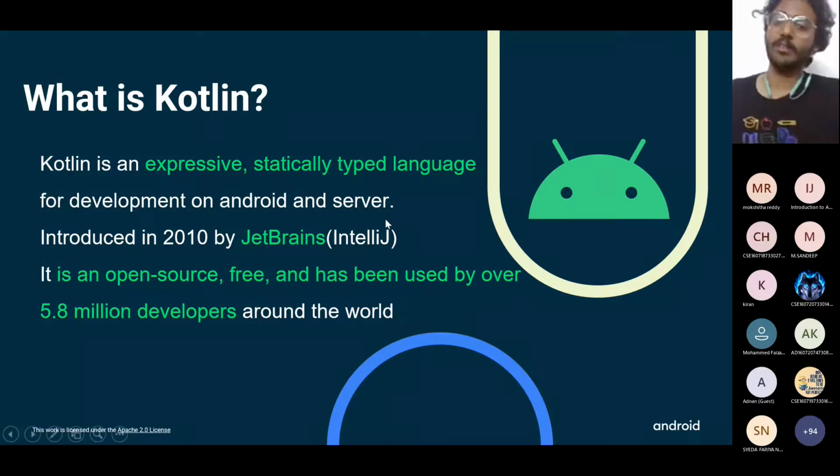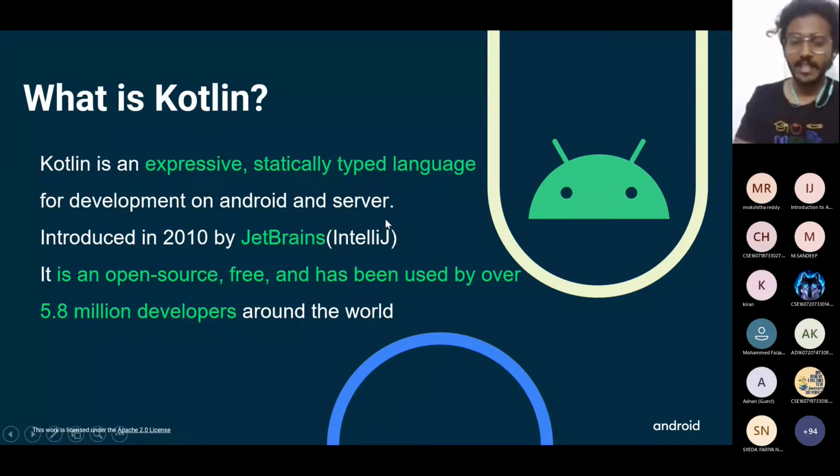So, what is Kotlin? It is a programming language used for developing Android applications. Priorly, before Android Studio was developed, there was something called IntelliJ IDE. It is an IDE developed by JetBrains. They used it with Java programming, and some Google production tools were used for developing those apps.